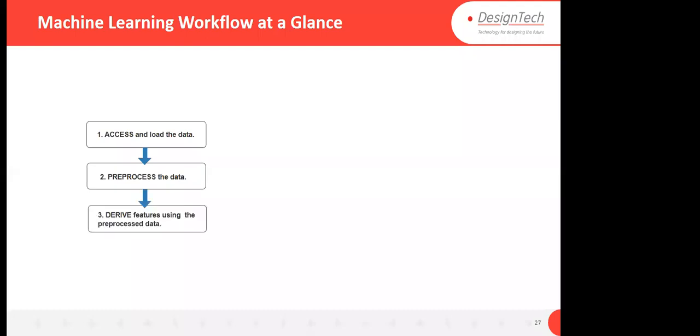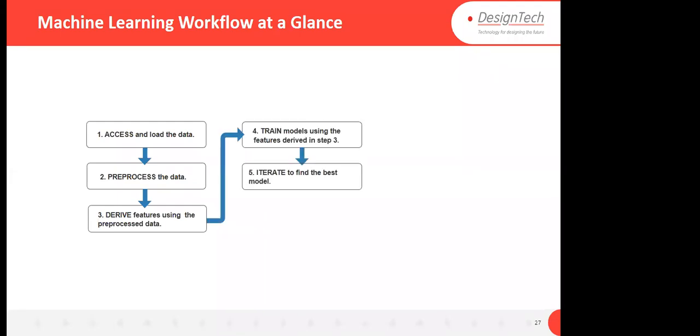This is the workflow of machine learning. First of all, we access and load the data. We pre-process the data to remove noise, spikes, and missing data. Further, we extract the features. When features are extracted, we train the model and iterate the model to optimize the hyperparameters.